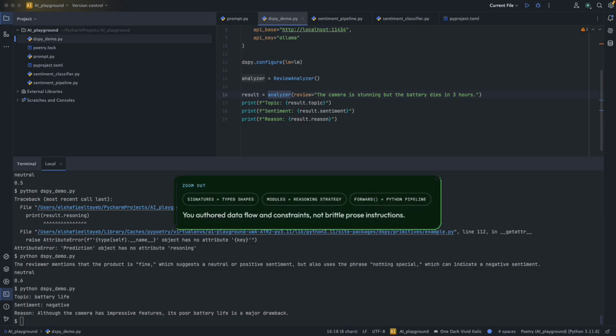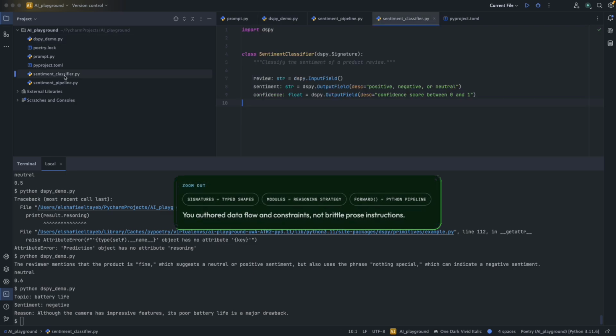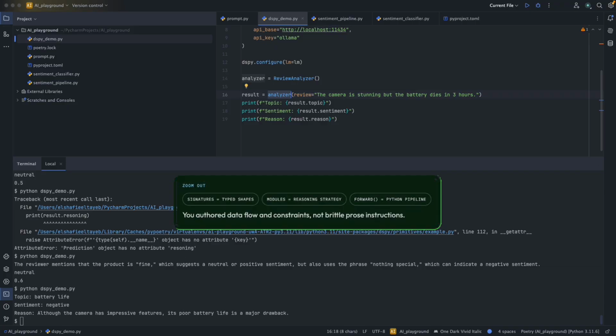So let's zoom out a bit on what we actually built. We wrote 3 things: the data shapes, and not the prompt. A signature is just a typed function definition. There is input, output, and a one-line description. DSPy takes that and constructs the actual prompt under the hood. We used 2 module types. We used predict first, which gives us a direct answer. And then we used chain of thought, the reasoning first, then answering. One word swap, completely different prompting strategy.